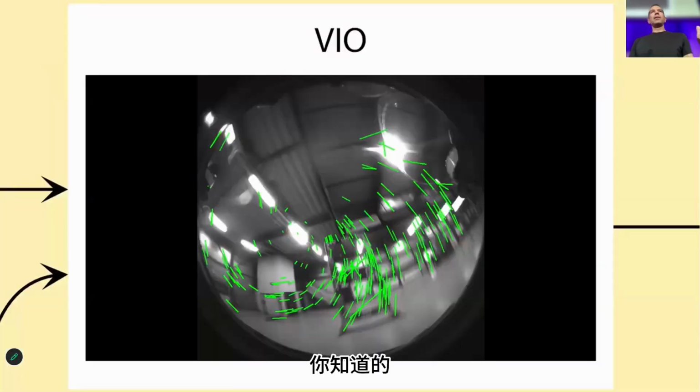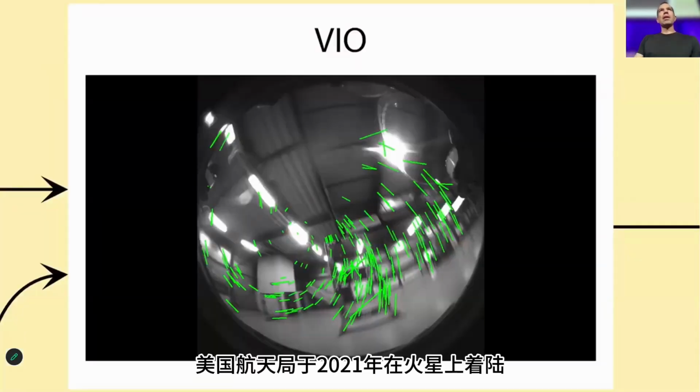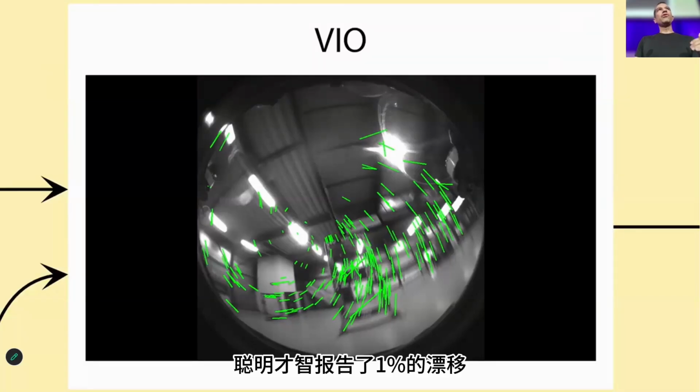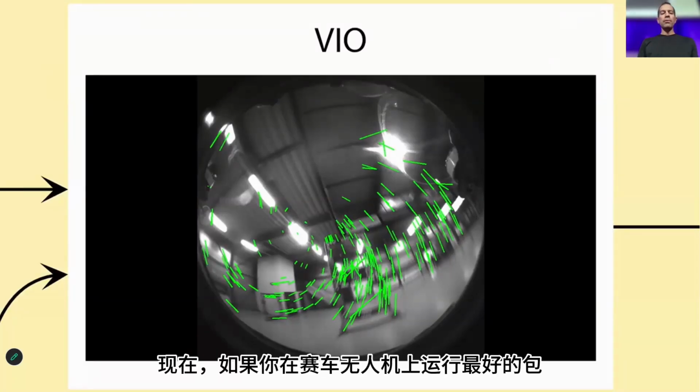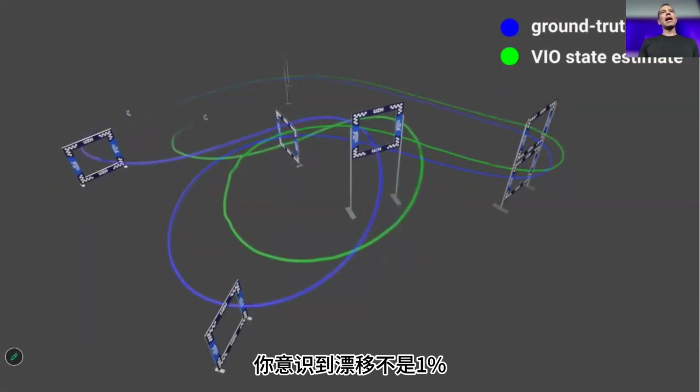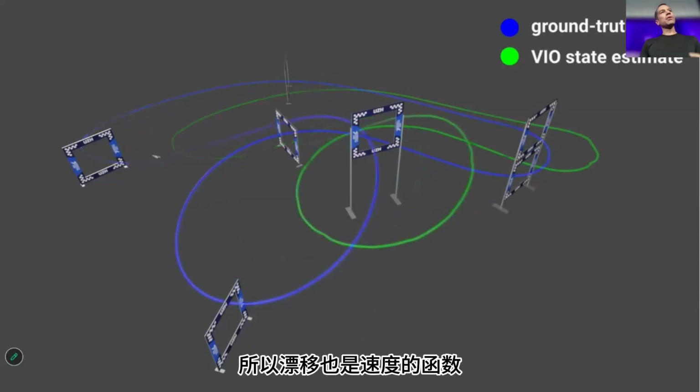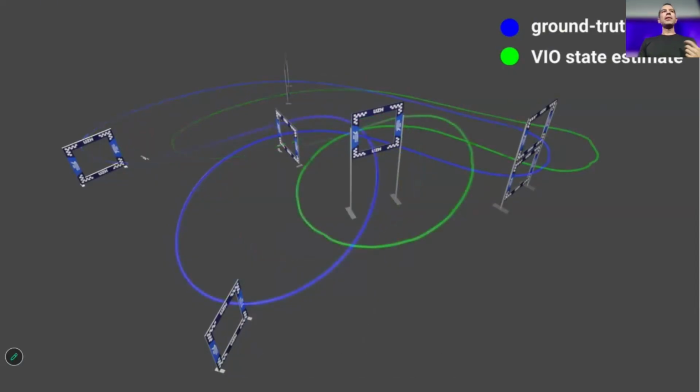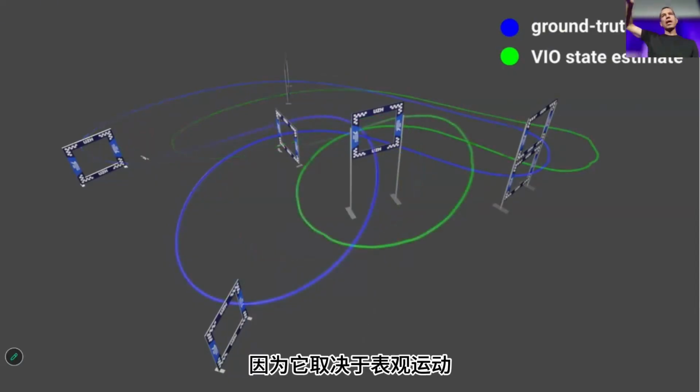You know that NASA landed Ingenuity on Mars in 2021, and Ingenuity reports a drift of 1%, which is pretty good. Now, if you run the best VIO on a racing drone at 100 kilometers per hour, you realize that the drift is not 1%, it's 20%. So the drift is also a function of the speed at which you're flying. And this we didn't know, because it depends on the apparent motion, which depends on the relative distance and speed from the structure.